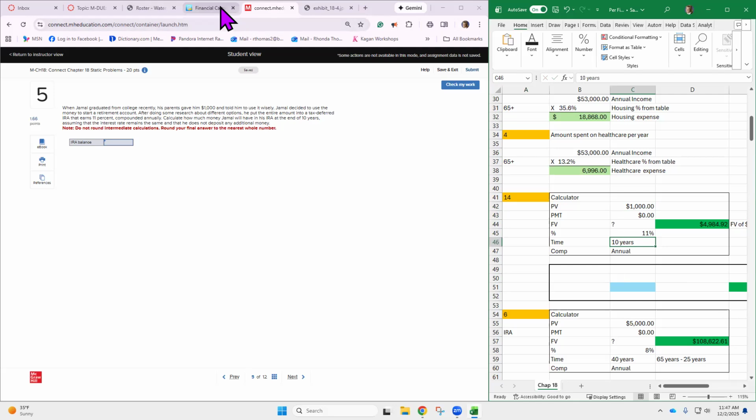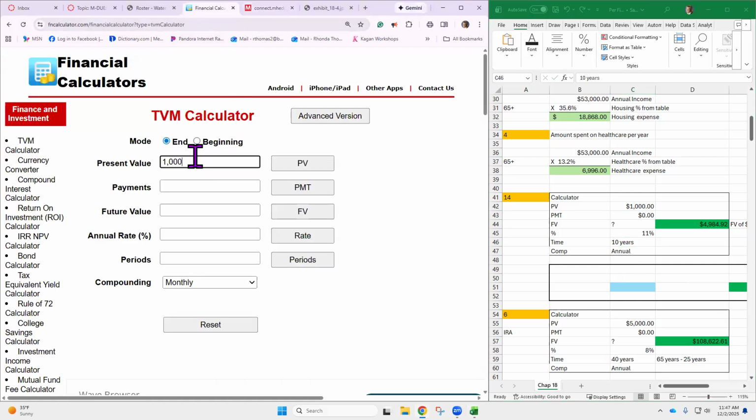I'm going to go to the calculator and put our information in. It's been a little while since we put this in. We're trying to find its future value at 11% for 10 years. Be sure to change that to annual. So we're looking at, woo-woo. You say, well, I've doubled my money. Yes, you've almost tripled your money. It may not seem like a lot, but it's more than you had. $2,839.42.